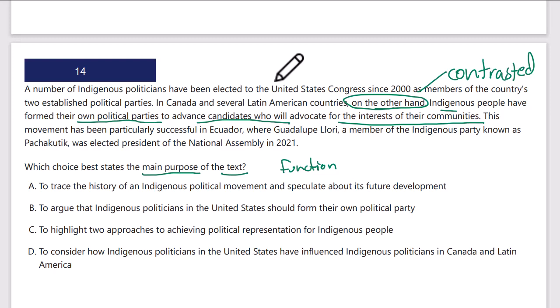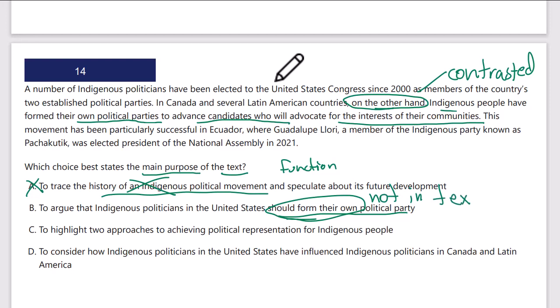So A, to trace the history of an indigenous political movement? No. We're not actually following an indigenous political movement. We're following indigenous politicians in different countries, but A is not correct. B, to argue that indigenous politicians in the U.S. should form their own political party. Okay, this is the idea when something seems appealing that we answer should form their own. Well, that's just not in the text, right? Nothing in the text makes that recommendation. So don't make that assumption.